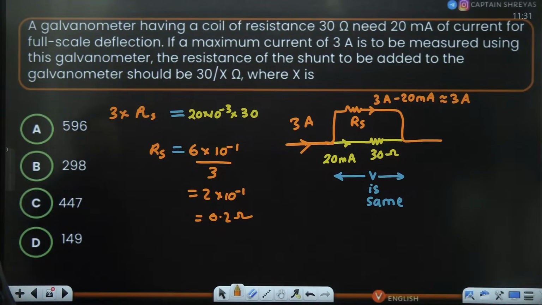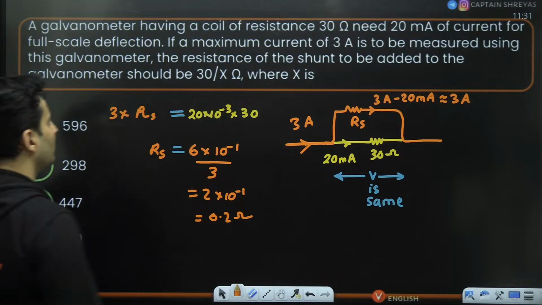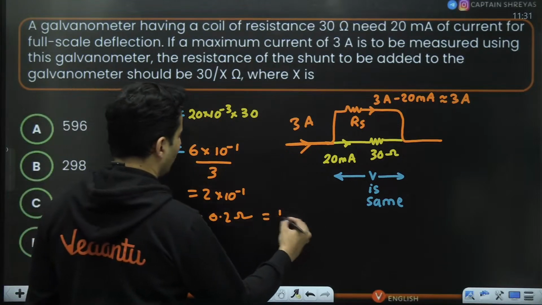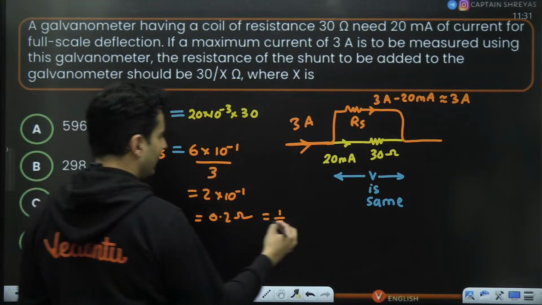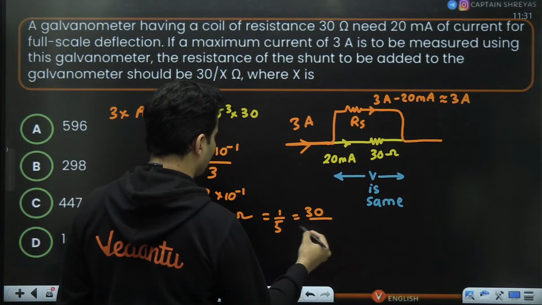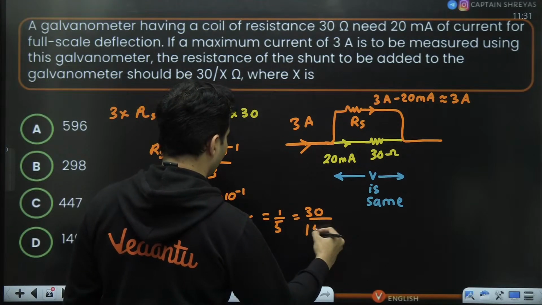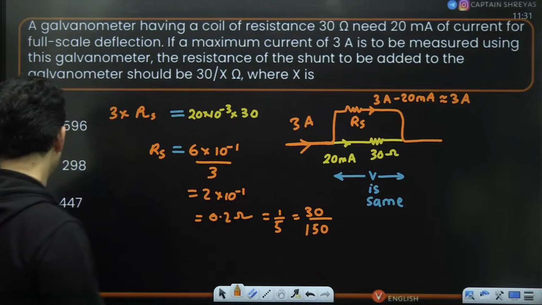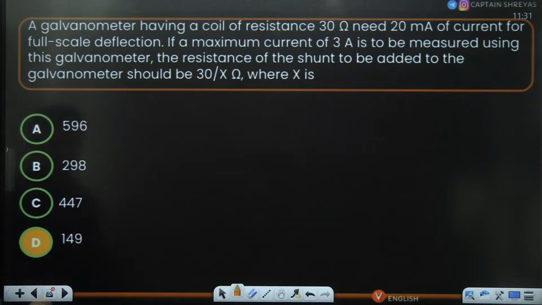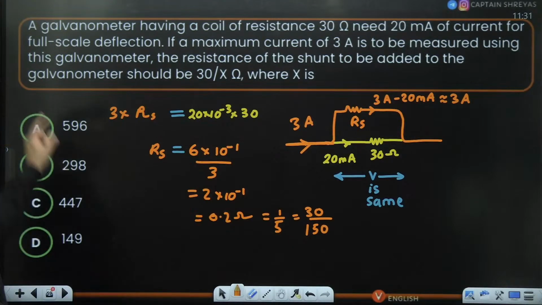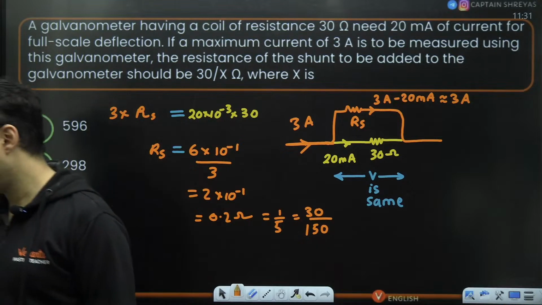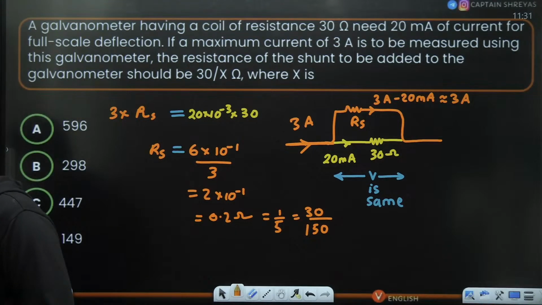Now, the resistance of the shunt which has to be added to the galvanometer will be 30 by X. So what will be X approximately? This will be 1 by 5, but you want 30 by X. So if you put 30 over here, yes, 150. So close to 149. Yes, 149 is the closest number. That's why you are going to add that up. Is that okay? Everyone?